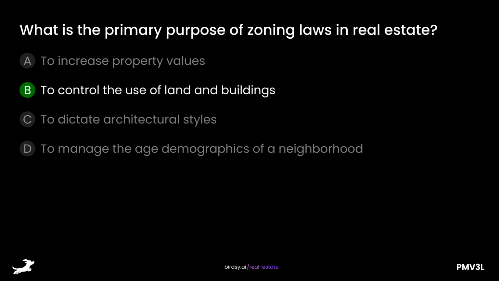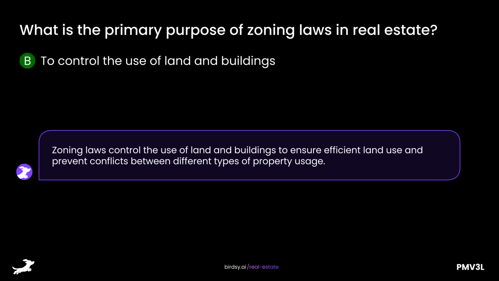The answer is B, to control the use of land and buildings. Zoning laws control the use of land and buildings to ensure efficient land use and prevent conflicts between different types of property usage.